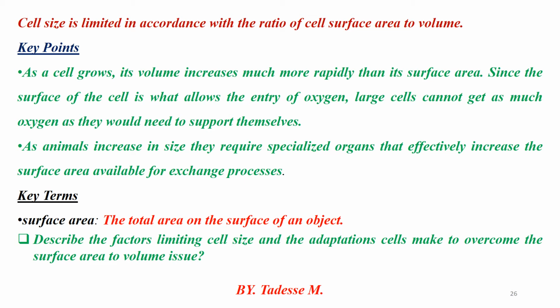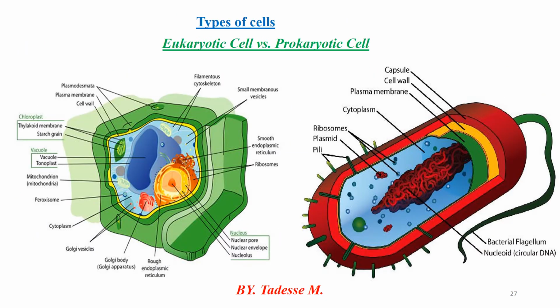Okay, now we travel to the major parts of the cell. That means the types of cell. Look at this. Based on their origin, there are two types of cell: eukaryotic cell versus prokaryotic cell.